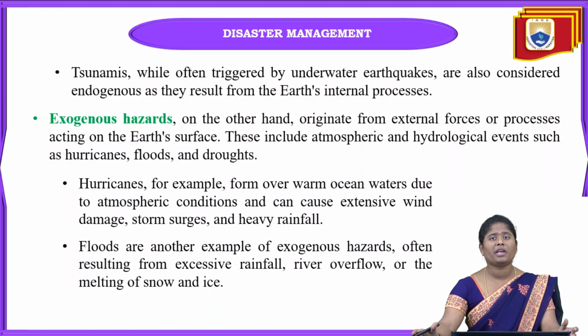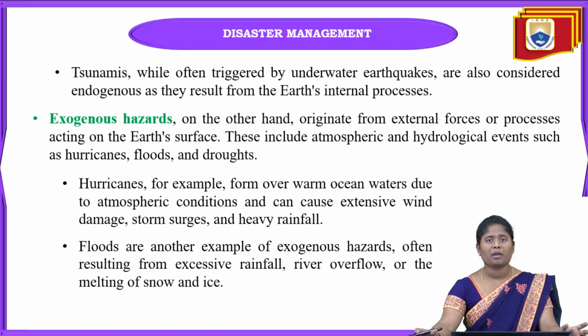This can cause extensive wind damage, storm surges and heavy rainfall. When hurricanes occur, we can see heavy rainfall, strong winds, and storm surges.